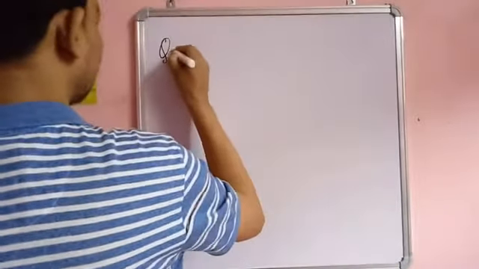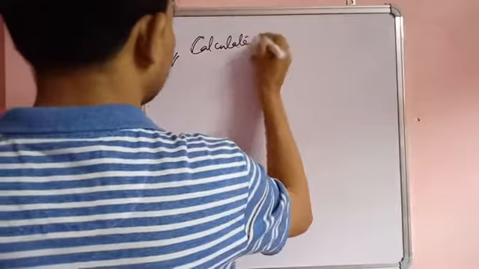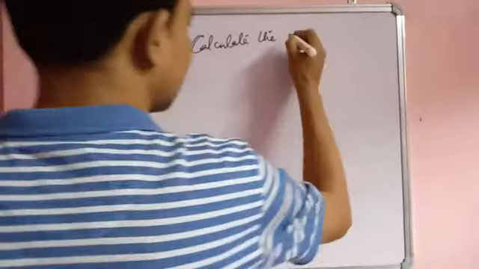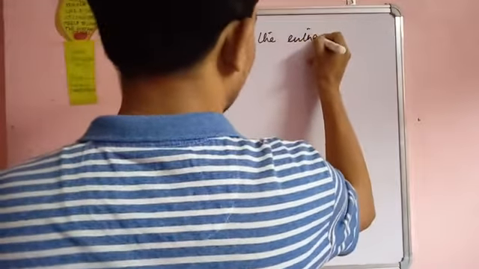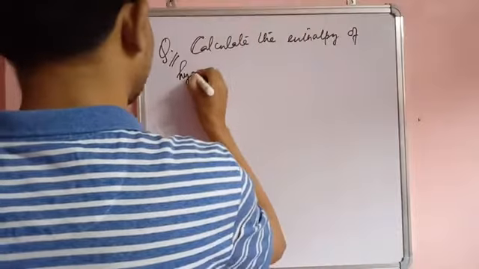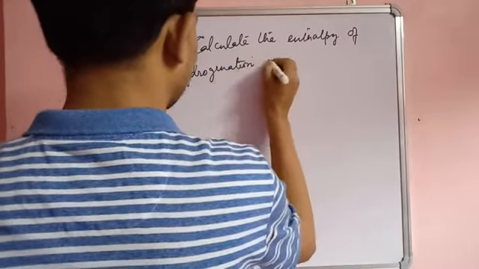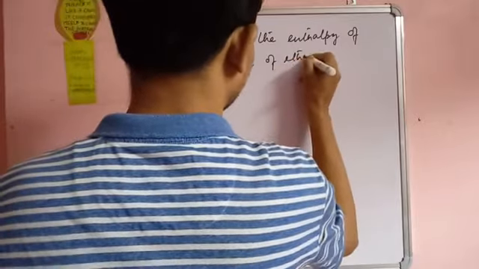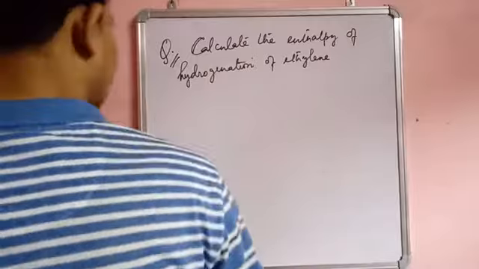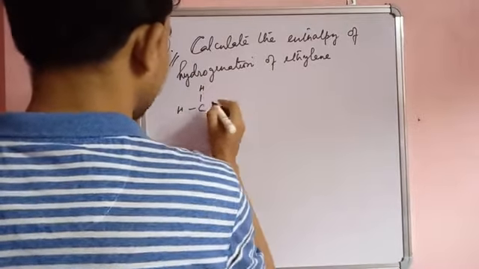Calculate the enthalpy of hydrogenation of ethylene. Okay, the reaction given is CH2=CH2.